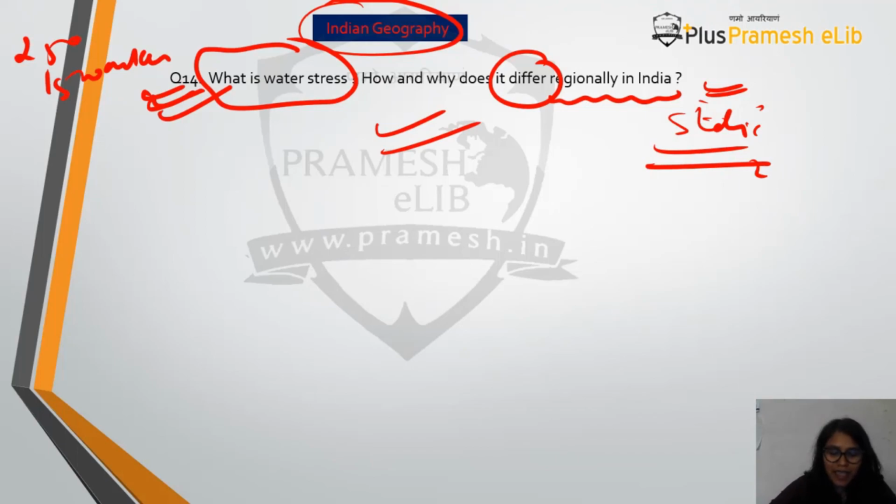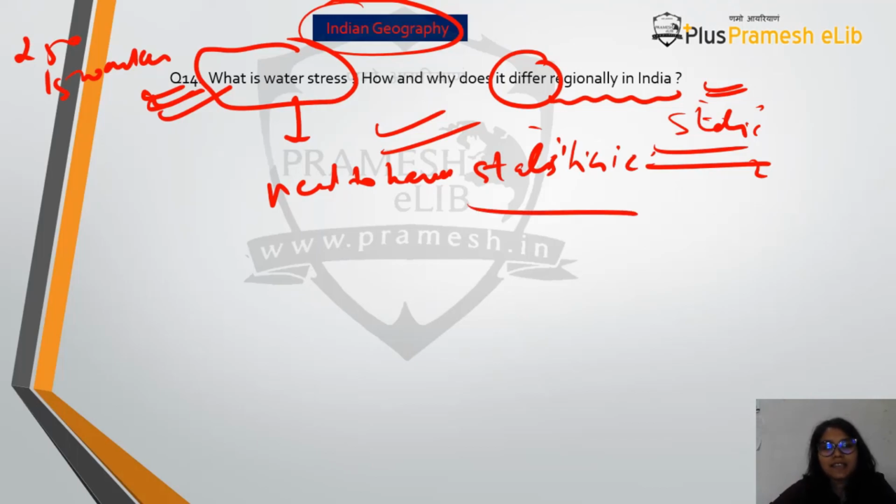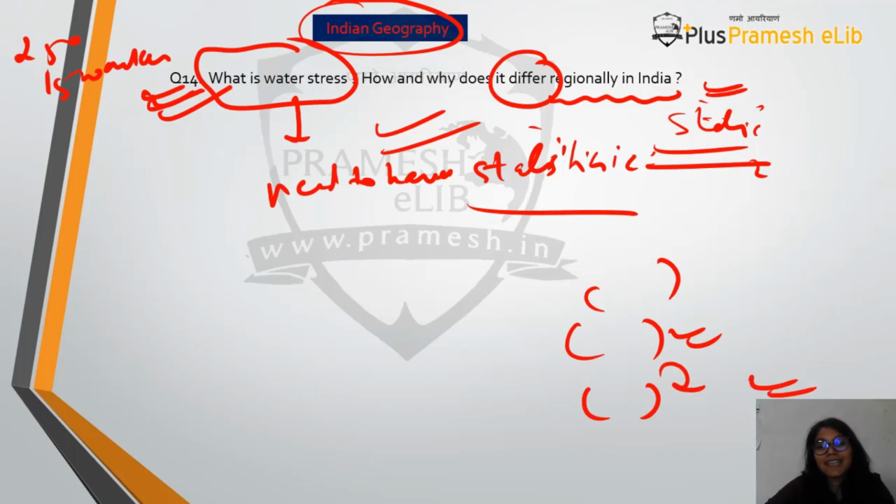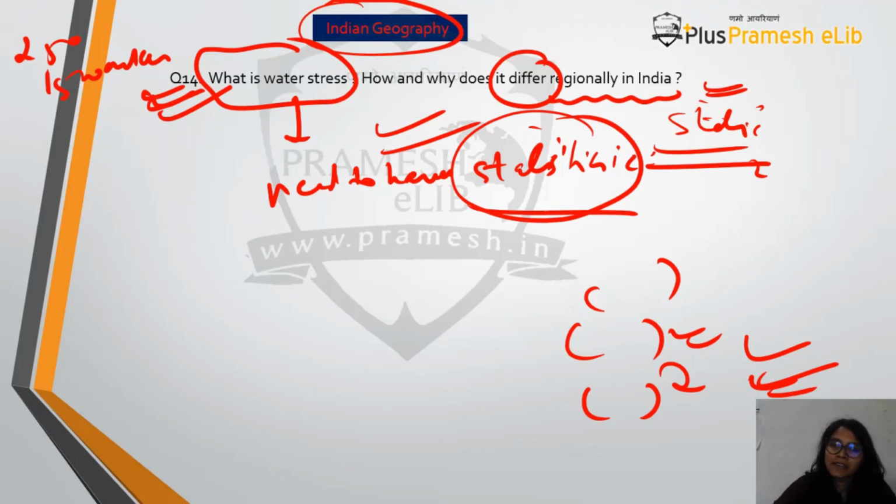At least write the basics, and just as a hint, this question needs to have statistics. I'm not asking you to write stats, I'm telling you that it needs to have statistics, in the sense of how is the water availability, what do you call water stress, and then only you can define that since this is water stress, we can see it, we can feel it, and this is how it is differing regionally. But without statistics, if you write this question, you are going to get fewer marks.